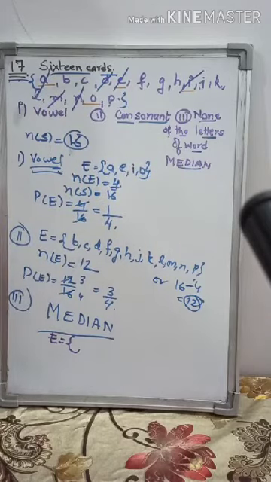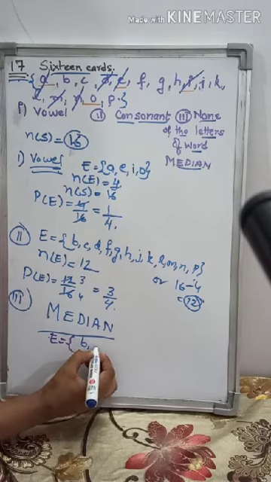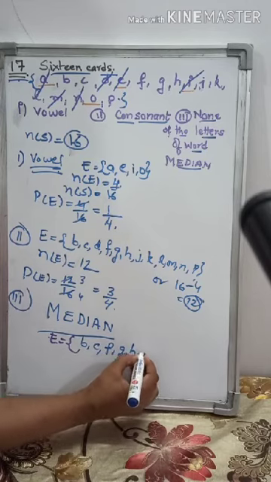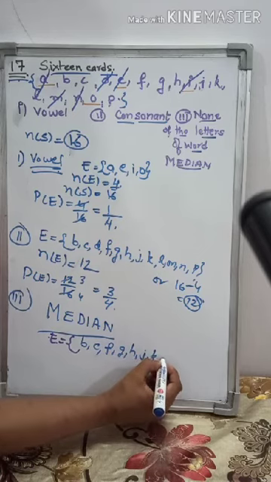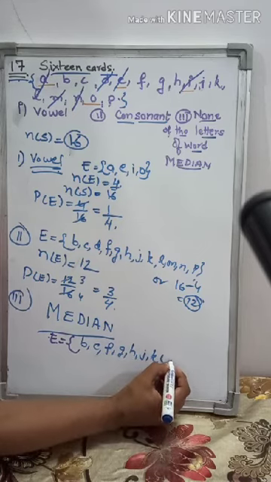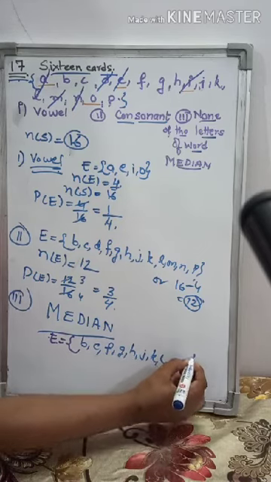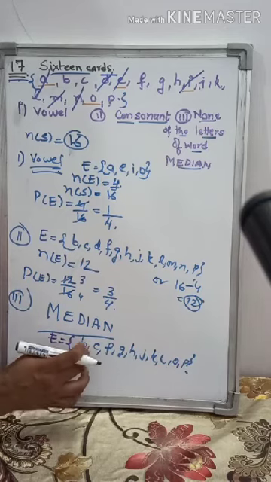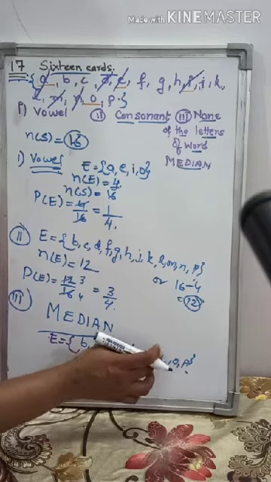Now let us write down the elements: B, C, F, G, H, J, K, L, O, P. So these are the elements of the event. Now let us count. It will come out to be 1, 2, 3, 4, 5, 6, 7, 8, 9, 10.